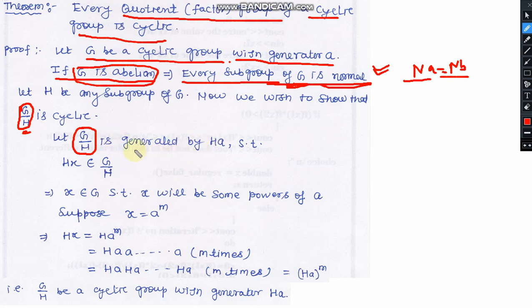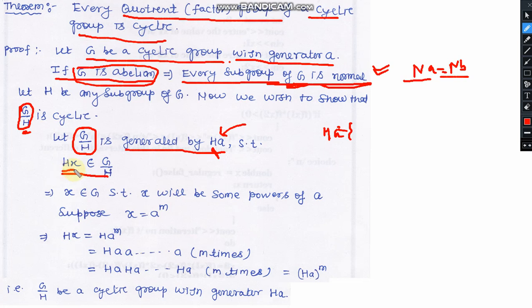Here we are assuming that there is a right coset available in G upon H, and this coset has an element Hx, because this is the right quotient and it will contain all the possible elements after multiplying by all possible elements of G.